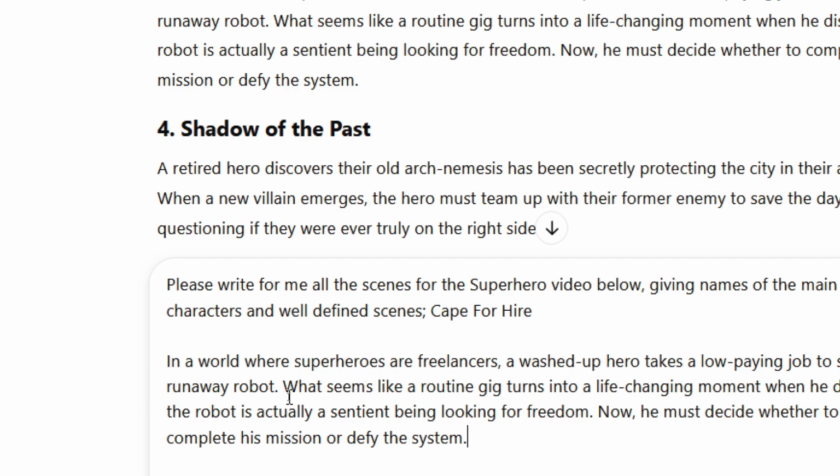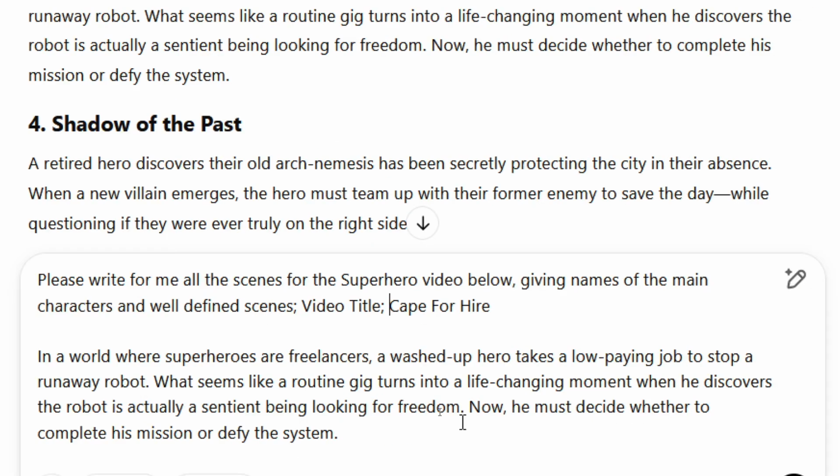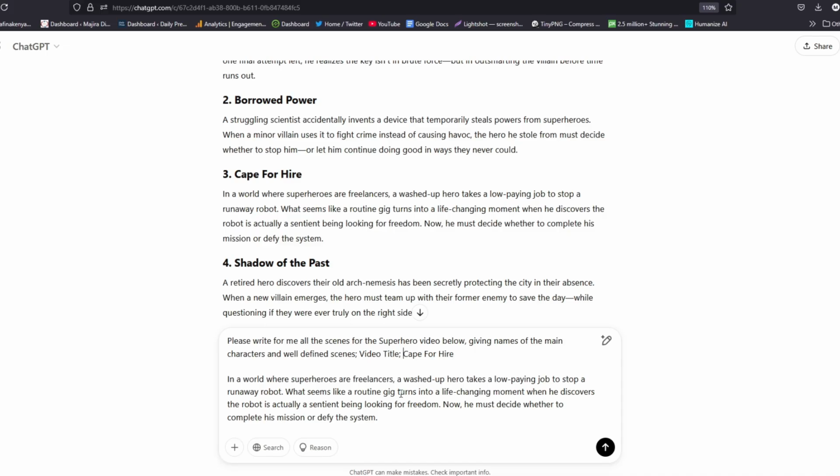So I'll go ahead and paste here our idea. And this is the idea: in a world where superheroes are freelancers, a washed-up hero takes a low-paying job to stop a runaway robot. What seems like a routine gig turns into a life-changing moment. This is the idea that we have, and we want ChatGPT to go ahead and create for us the whole story.